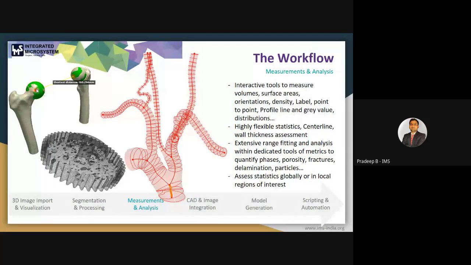You can see here that we can fit a spare, so that we can check. This can be very helpful for preparing the implant. And you can see here for the material, we can inspect the gear, say if we already have a manufactured gear and we also have a CAD design gear.